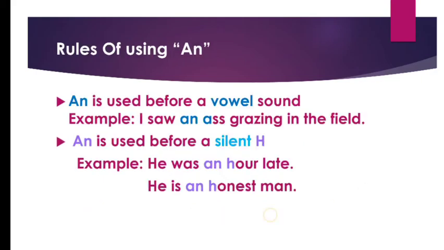Now, let's move on to the next part, which is rules of using an. An is used before a vowel sound. Example: I saw an ass grazing in the field. This particular word ass starts with A, which is a vowel. Next, an is used before a silent H. Like, he was an hour late. H-O-U-R is not pronounced "hour" with an H, it starts with the sound R. The H is silent here. Honest. Here, H is silent. It is not "honest" with an H, it's "onest". So, in such cases, we use an before these particular words.